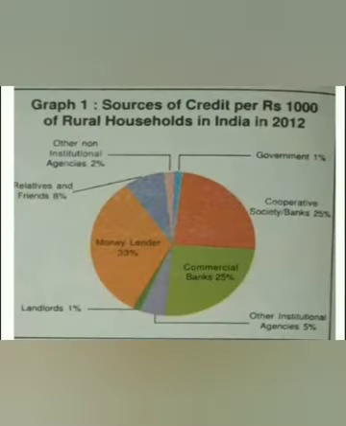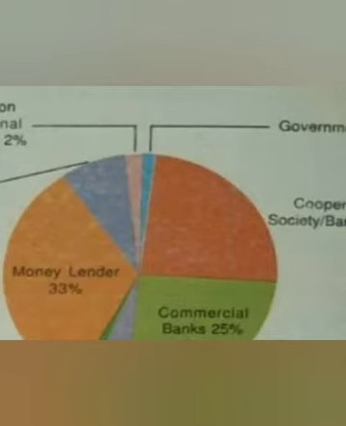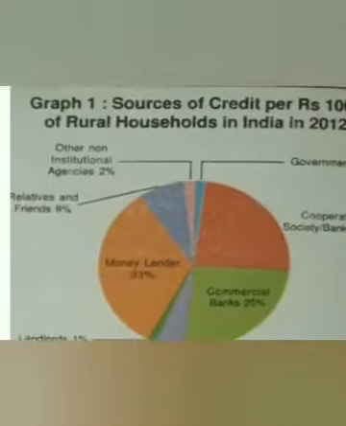You can see a pie chart stating the source of credit per rupees 1000 of rural households in India in 2012. From the government sector, the rural people get the loan for 1%. Cooperative society banks have 25% here.